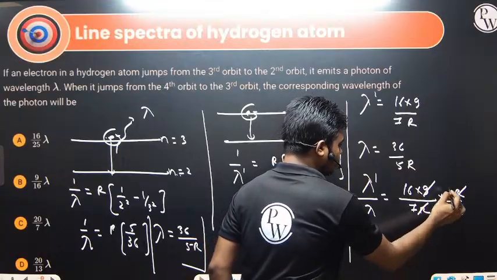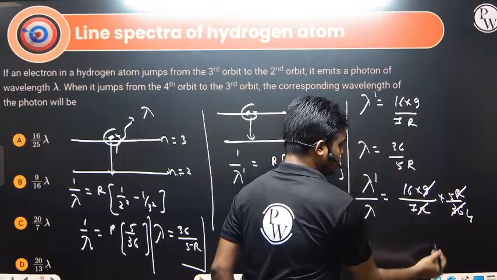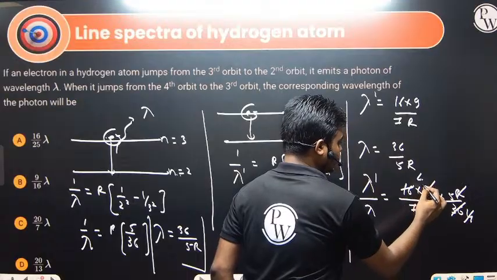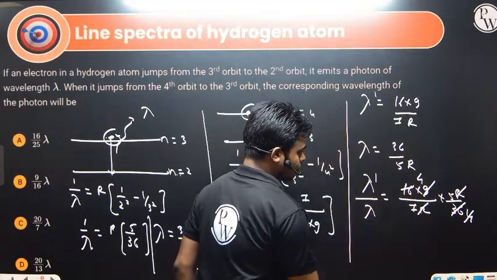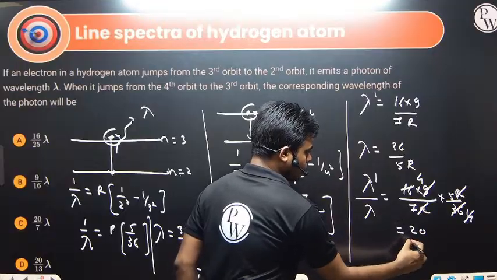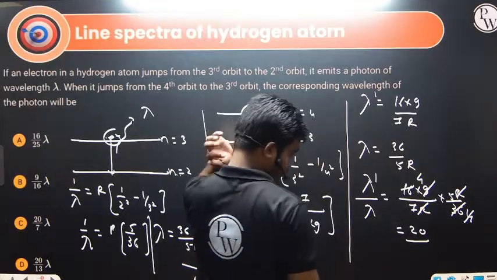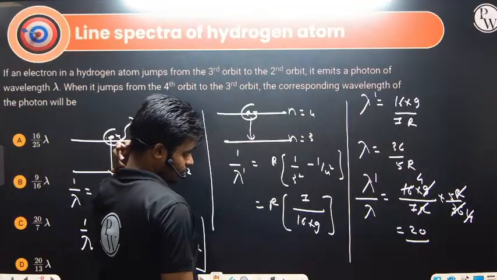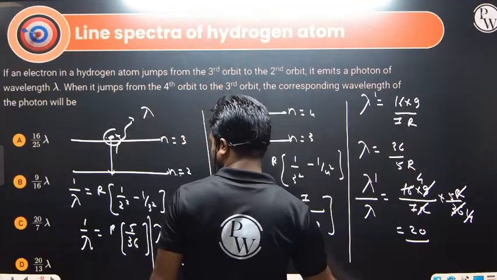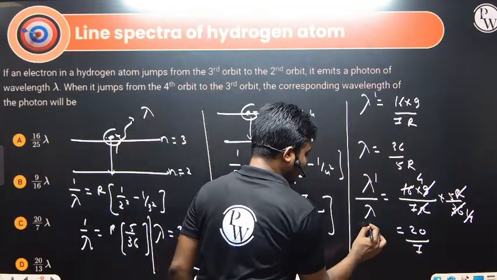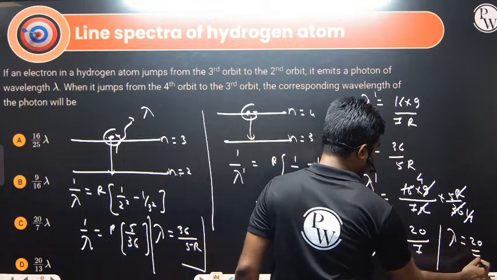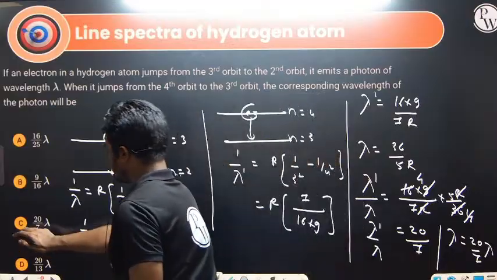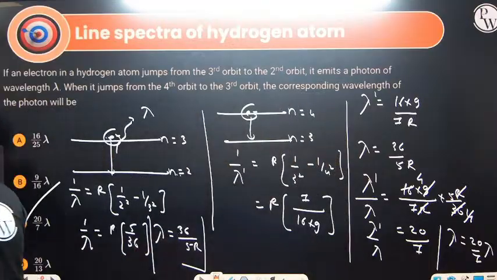So 9 ones are 9, 9 fours are 36, 4 ones are 4, 4 fours are 16. 4 into 5, we are getting 20. 20 by 7, that is lambda dash by lambda. So what is lambda dash? 20 by 7 into lambda. Answer is option C. Okay, answer is option C.